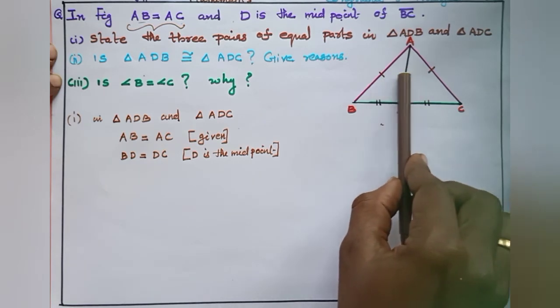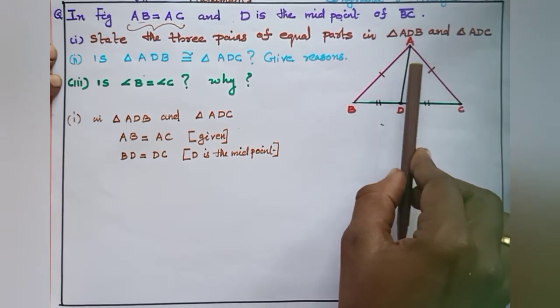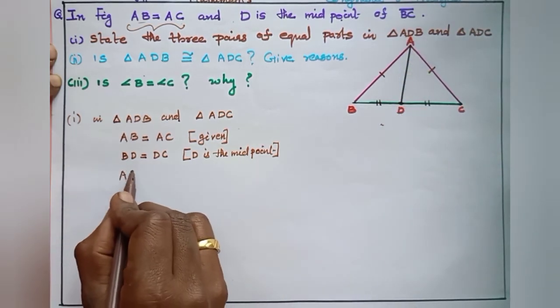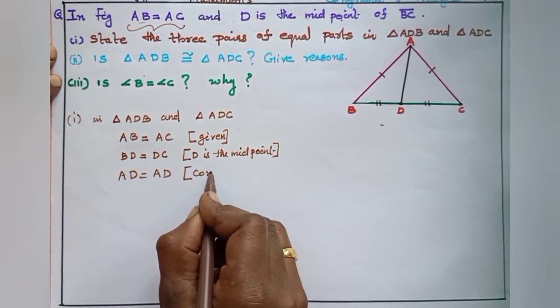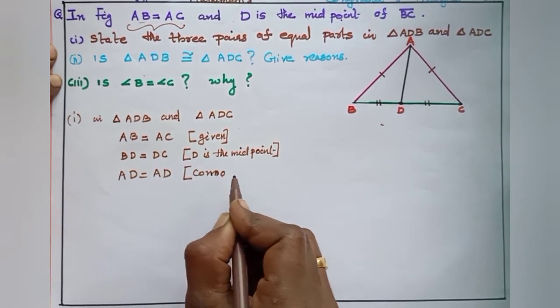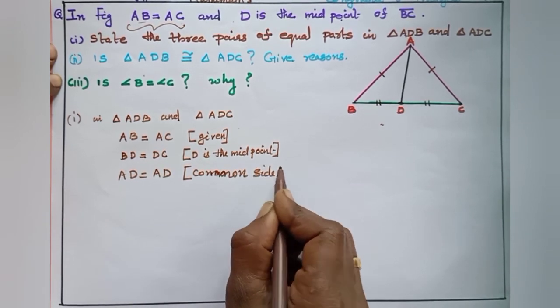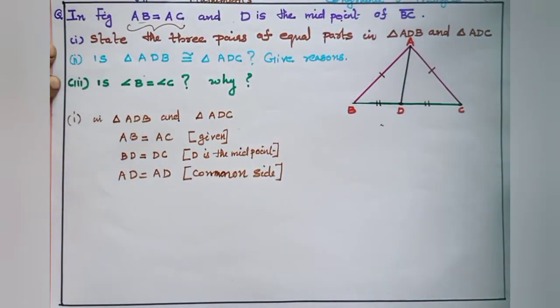Then the third equal part is AD. Triangle ADB has the side AD, and in triangle ADC the side is AD. So AD is the common side, and we write AD equal to AD, reason: common side. Okay, so the first question is over: three equal parts of triangle ADB and ADC.